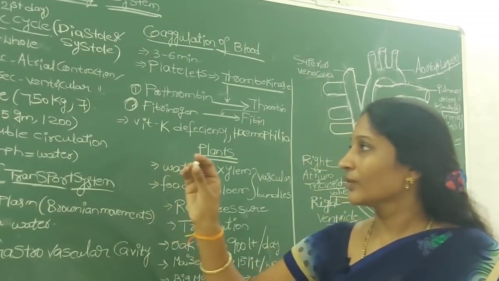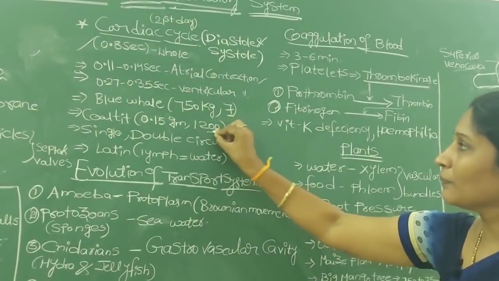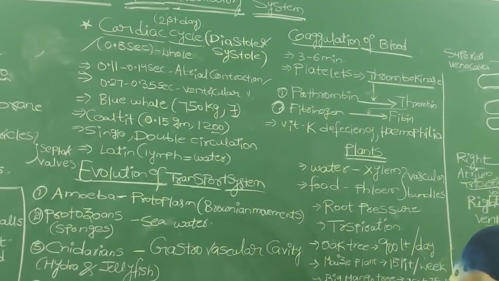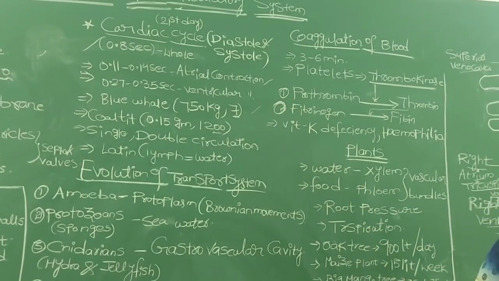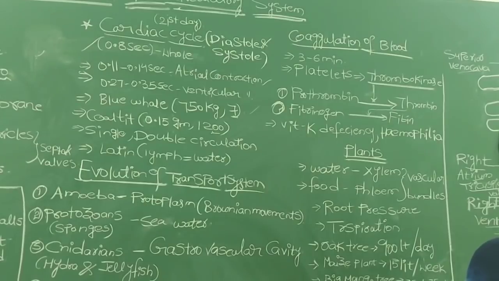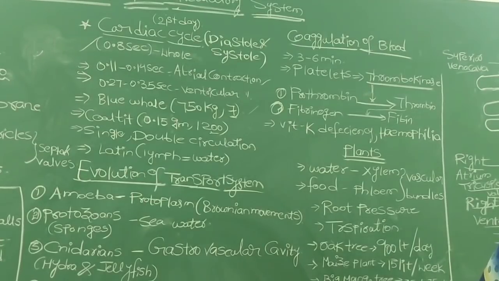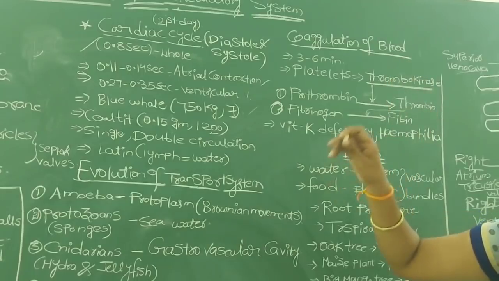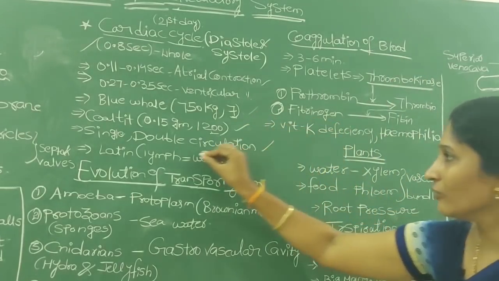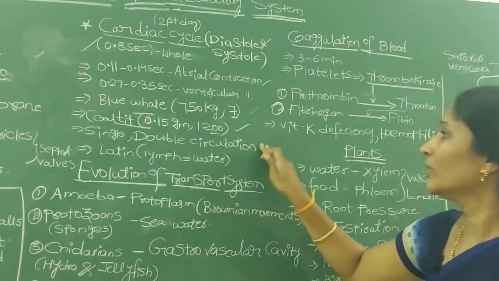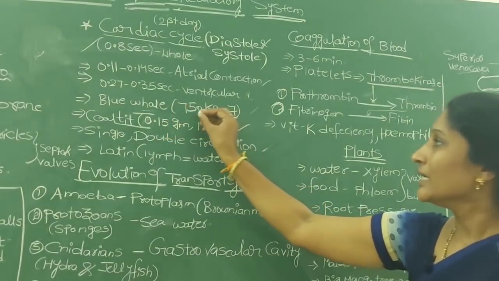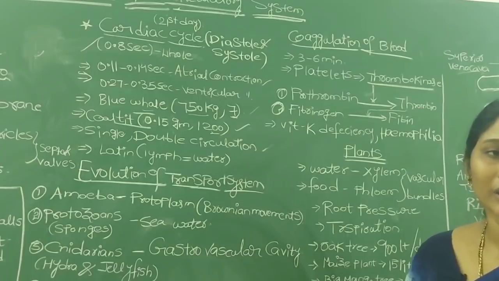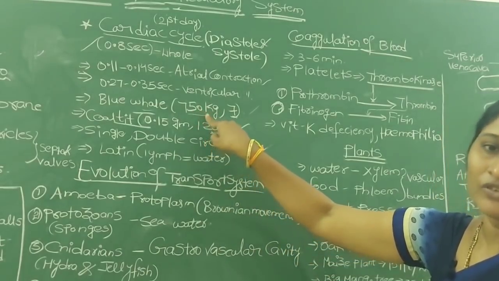But here the number of heartbeats is not proportionate to the size of the heart. Carefully remember: if the heart weight is more, the number of heartbeats is less. If the heart weight is less, the number of heartbeats is more. Just for understanding, we are considering only two examples. First one, you know, a blue whale. This is the largest animal in the animal kingdom. The heart weight of a blue whale is 750 kilograms.